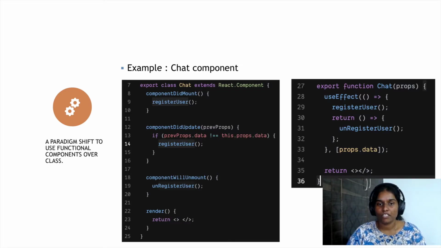We have reimagined our lifecycle methods as an effect, and we register the user whenever the props data changes and unregister the user on unmount, as part of the useEffect hook. It's as simple as that, and it has made your code look much cleaner and clutter free. This is one of the prime reasons there is a major push to write your components as functional components, along with recent introductions like the useEffect and useState hooks. There is a major push these days.